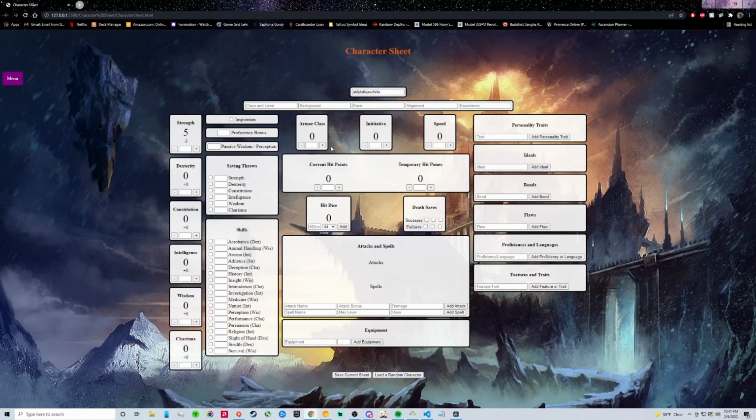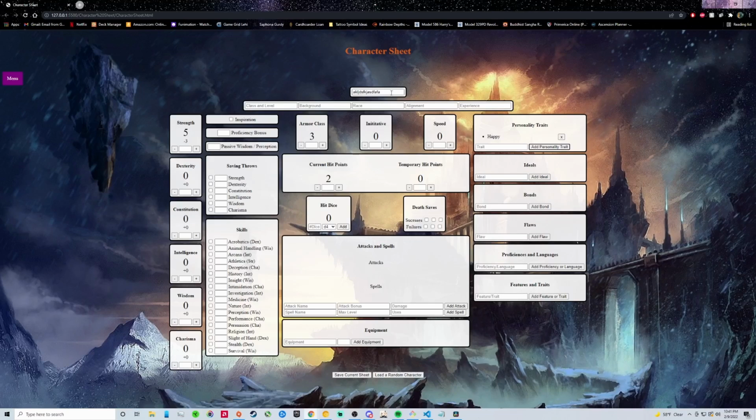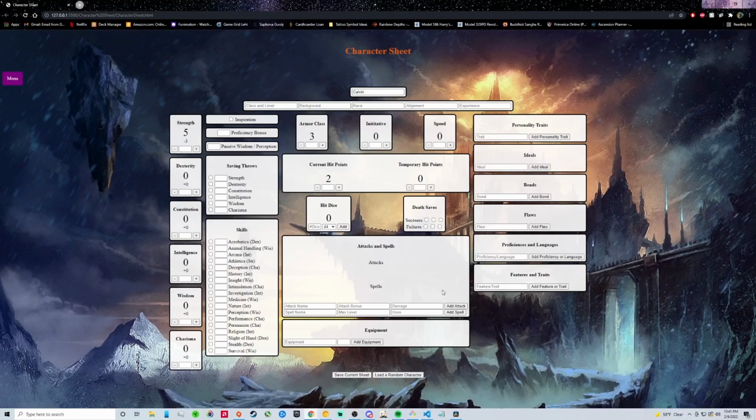This beautiful program here lets you add information to a character sheet as if it were a piece of paper. You can add strength, your armor class, hit points. You can add a personality trait. Maybe you're a happy person. Actually, let's give that a better name. Let's call that Calvin. Boom. I don't know. If you're like, I'm not a happy person, there you go. You can take it off.